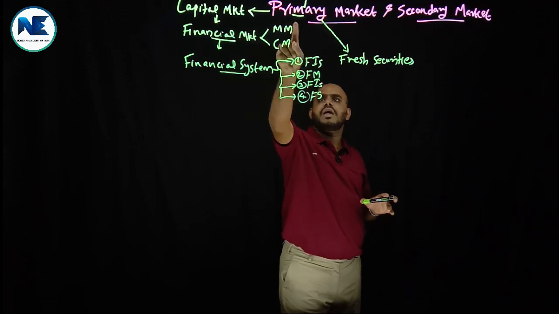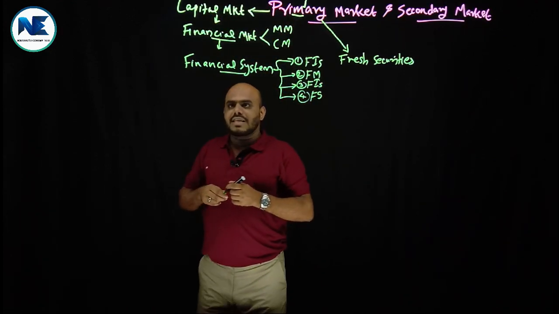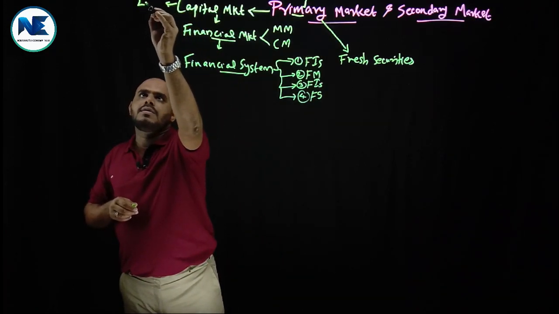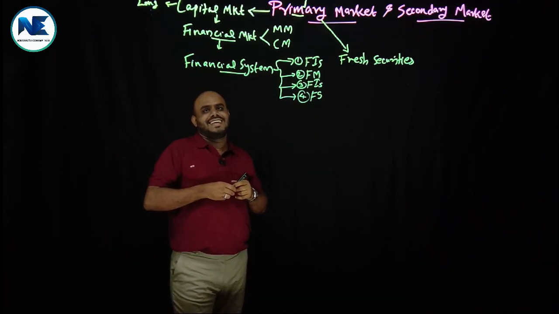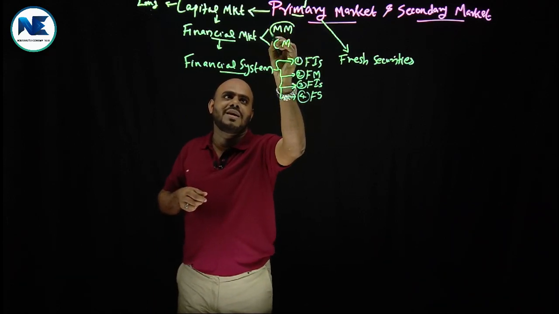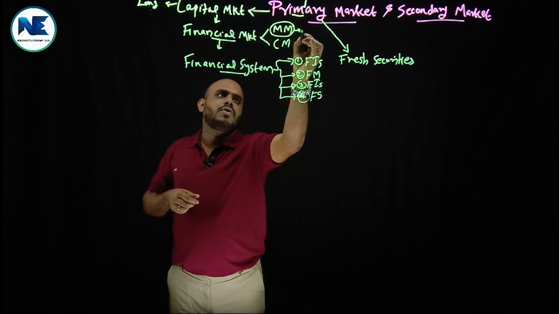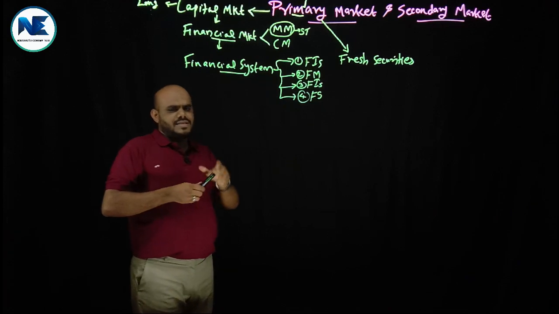The first point is that primary market is a part of capital market. And this capital market is a market for long-term lending and borrowing. Simple. Then what about money market? Money market is another segment of financial market. It is the market for short-term lending and borrowing. Simple.